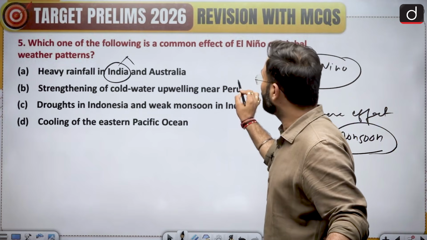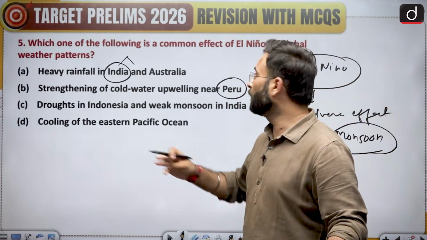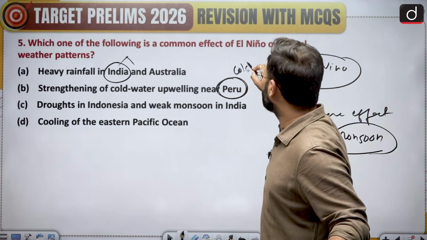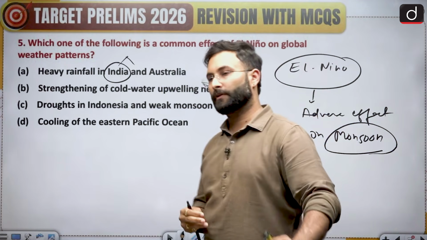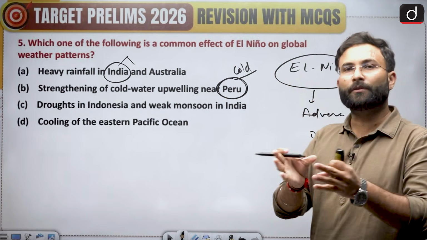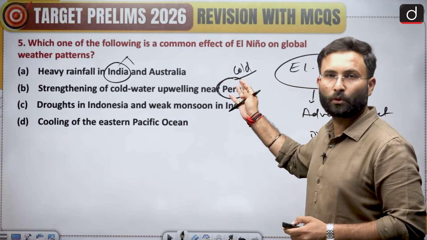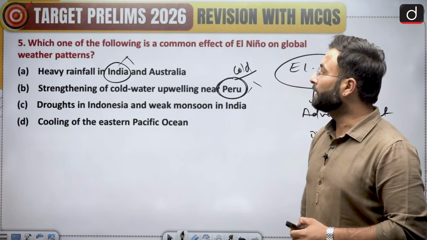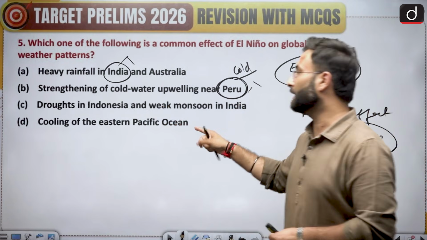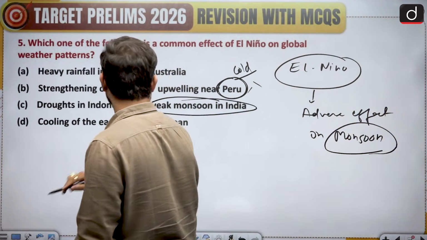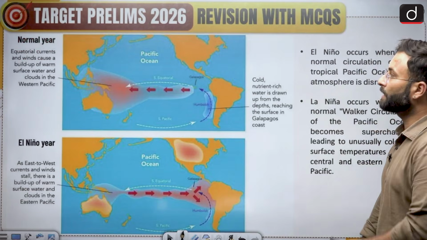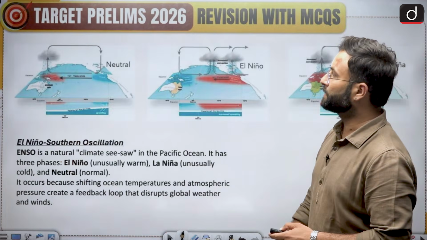Strengthening the cold water upwelling near Peru. Now if we are talking about the Peru region, and cold water is coming upward, that means Peru is becoming cold. That is not true, because when we are talking about El Nino, from the normal, it is a warmer condition on the Peruvian coast. So this statement is also incorrect. Drought in Indonesia and weak monsoon in India. This statement is correct, because we know El Nino has an adverse impact on India's monsoon. So option C would be your right answer. Here you can see option C is your right answer.